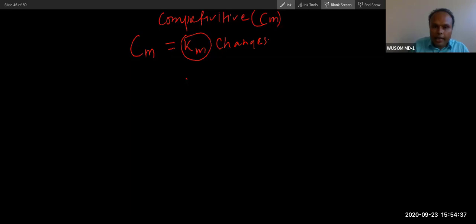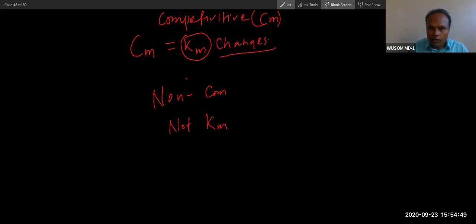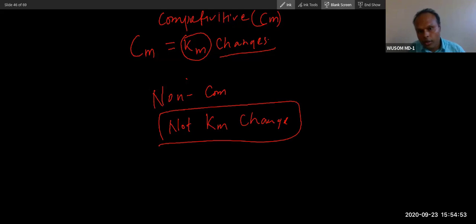In competitive, KM changes. Non-competitive: non for not, so KM does not change. That means Km is constant in non-competitive, and Km changes in competitive. This is a very important point.